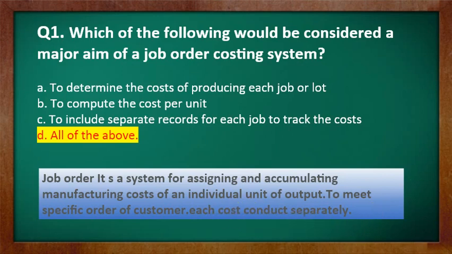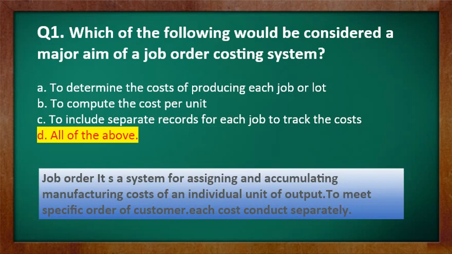So first of all, it relates with the specific order. Not all of the production would come under this method. So this is linked with only small orders or specific orders. Here no standard product would be there. All work is different from others. The cost is also calculated separately.